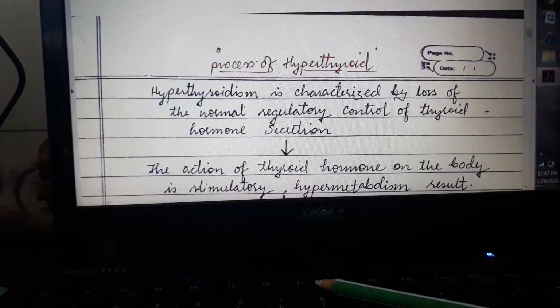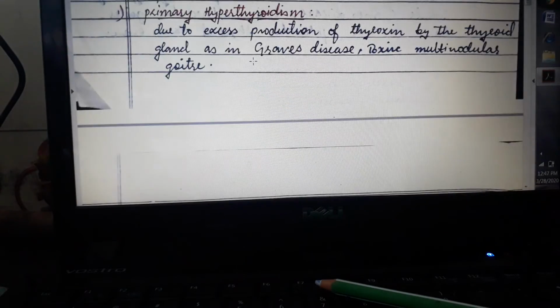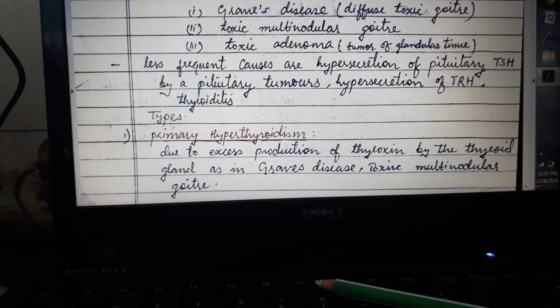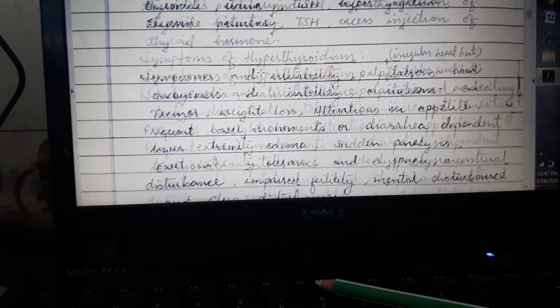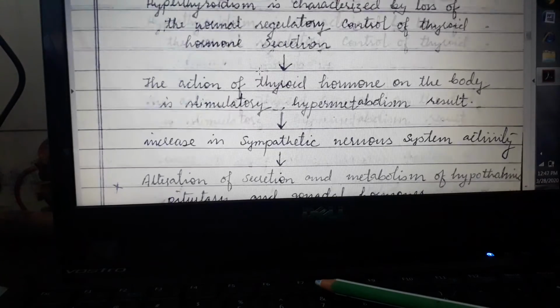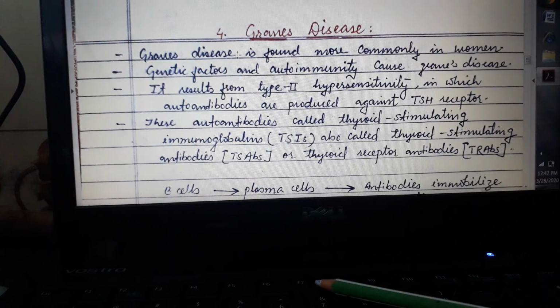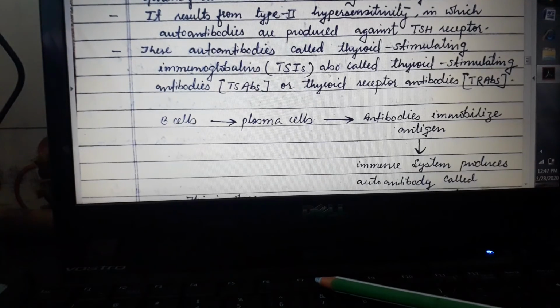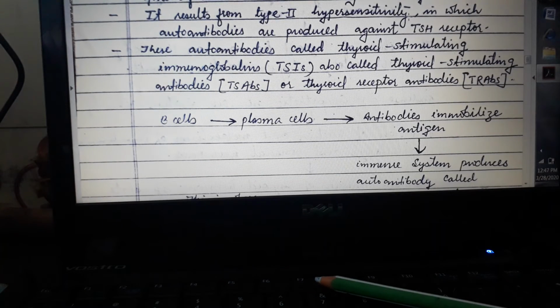Another problem related to the thyroid gland is Graves' disease, because in most places we have seen Graves' disease. But what actually is this Graves' disease? It is found more commonly in women. Genetic factors and autoimmunity cause Graves' disease. So it is mainly because of autoimmunity, your own immune system causing this disease, and it results from the type 2 hypersensitivity reaction.